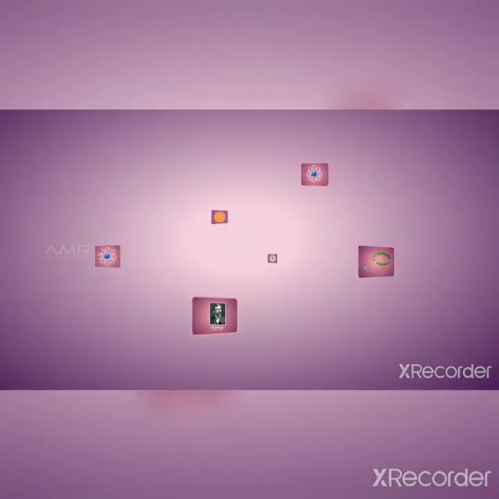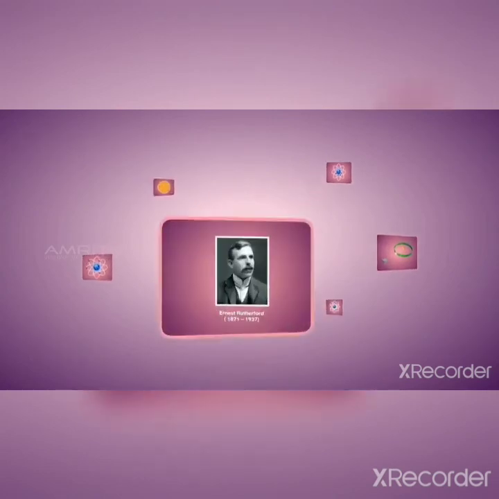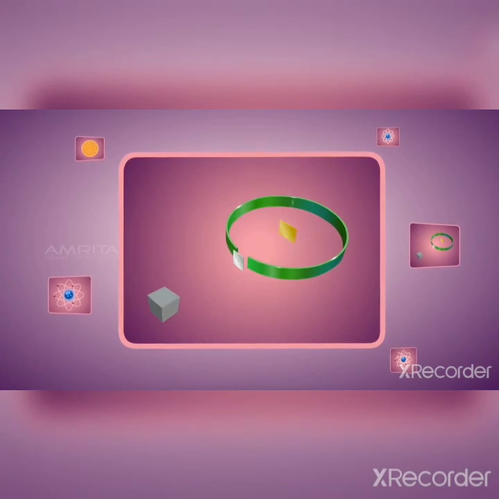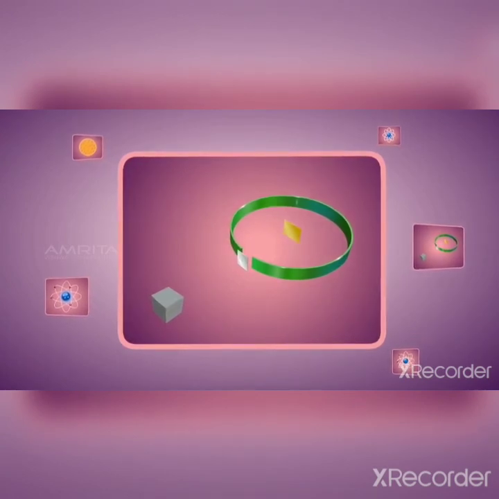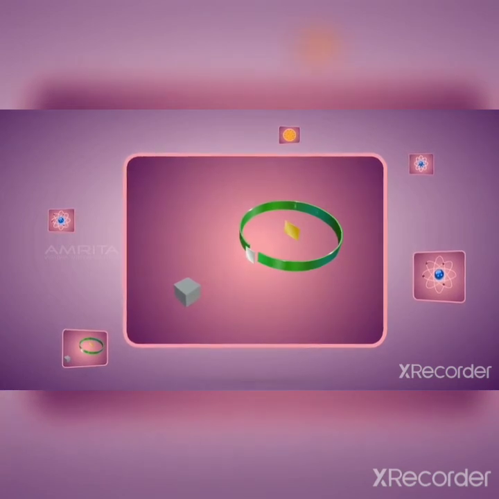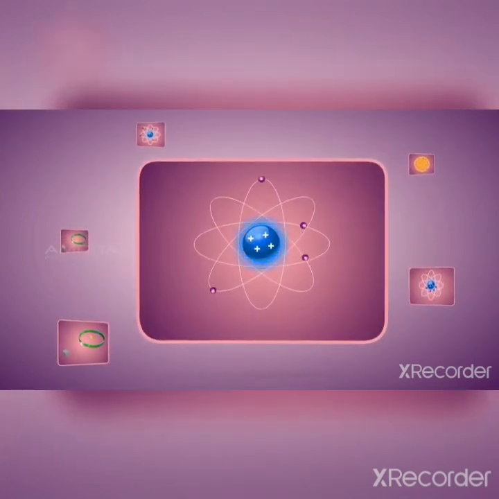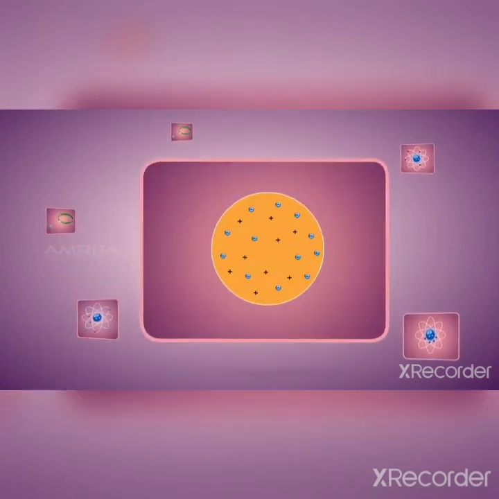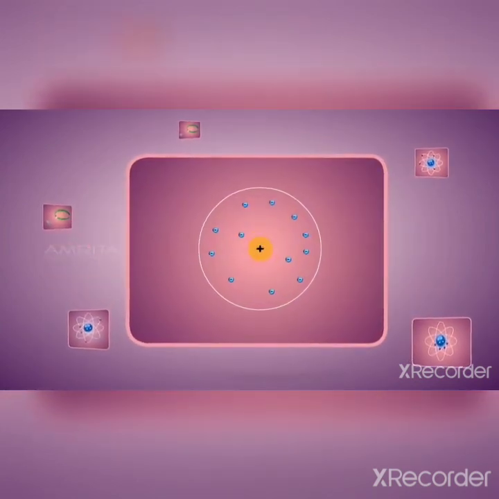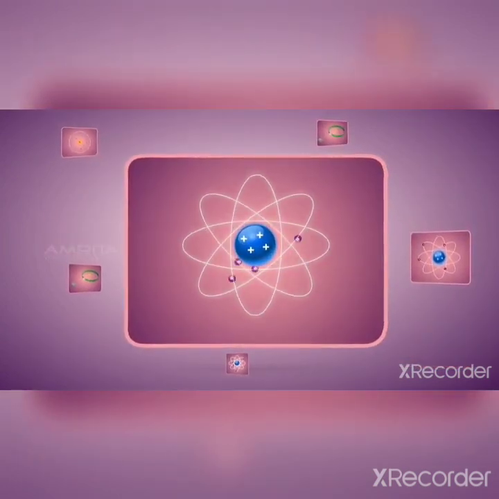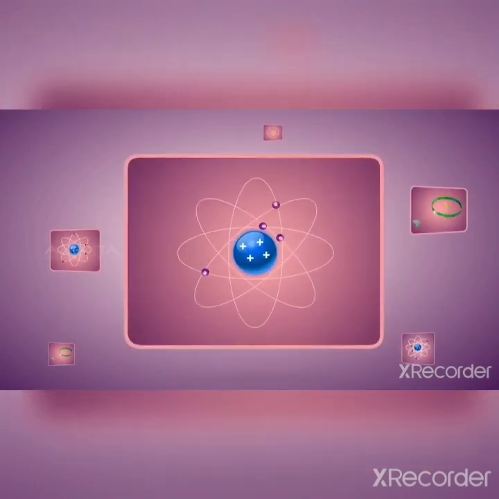Things to remember. In 1909, Ernest Rutherford conducted an experiment called the alpha particle scattering experiment. The passage of alpha particles through the gold foil is observed for analysis. The positively charged center in an atom is called the nucleus. All the mass of an atom is concentrated in the nucleus. Electrons revolve around the nucleus in well-defined orbits. The size of the nucleus is very small as compared to the size of the atom.